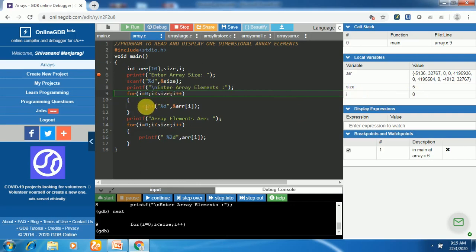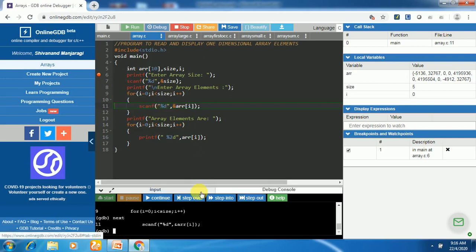If the condition is true, this scanf is going to be executed. We have to execute this scanf 5 times, because we have taken size equal to 5, and each time it is going to read the element at array of i. The first iteration is i equal to 0, 0 less than size, that is 5, the condition is true, so it is going to enter here. So step over, it is going to enter here. This scanf is going to read an array element.